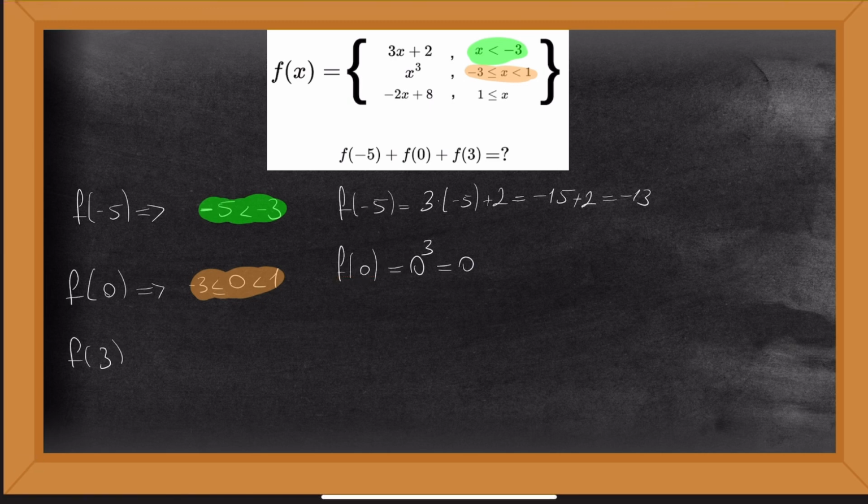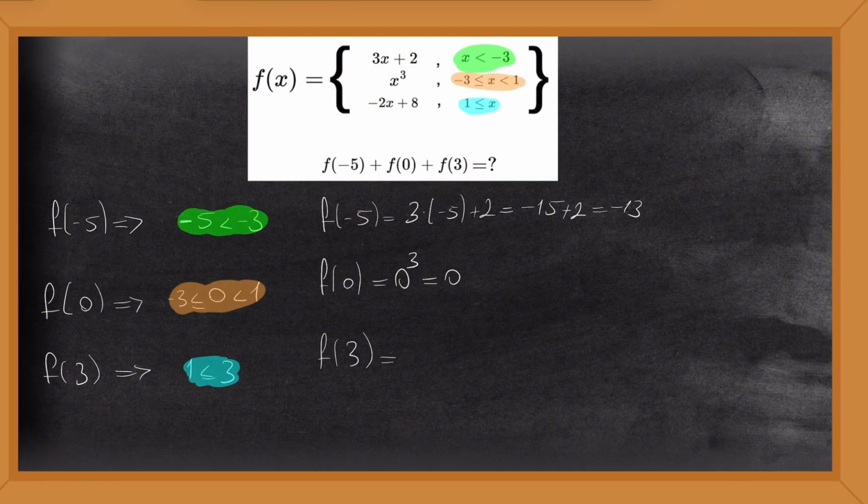Finally, let's look at f of 3. Since 3 is greater than or equal to 1, we go to the last rule at the bottom, -2x plus 8. When we substitute 3 for x, -2 times 3 gives us -6, and by adding 8, we get a result of 2.